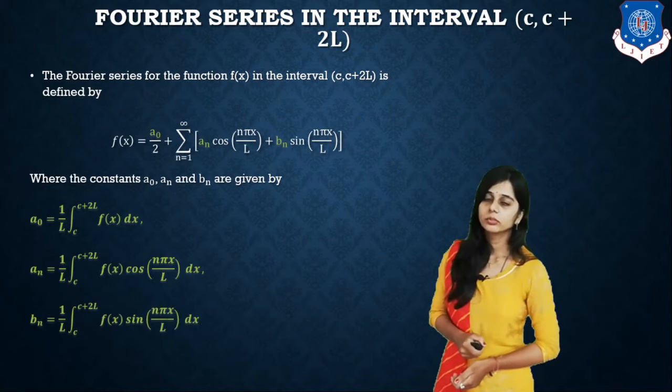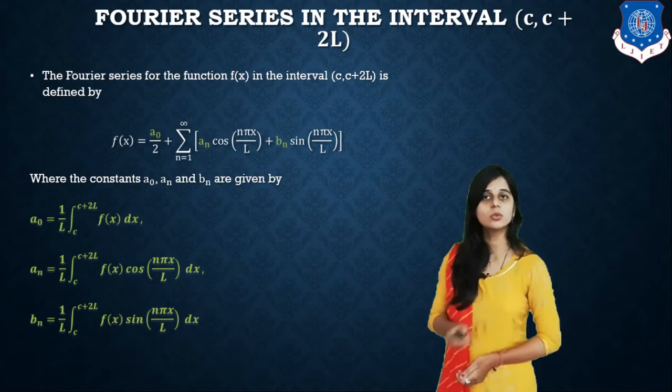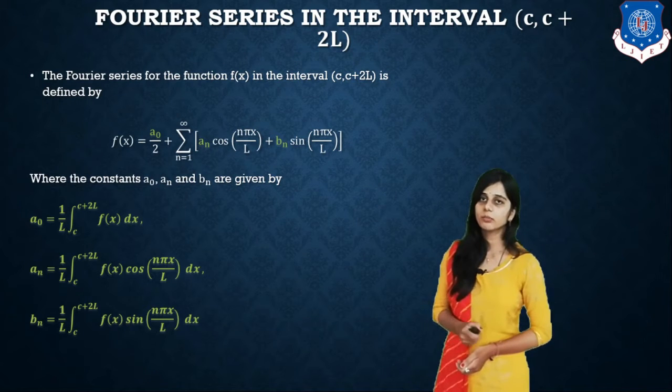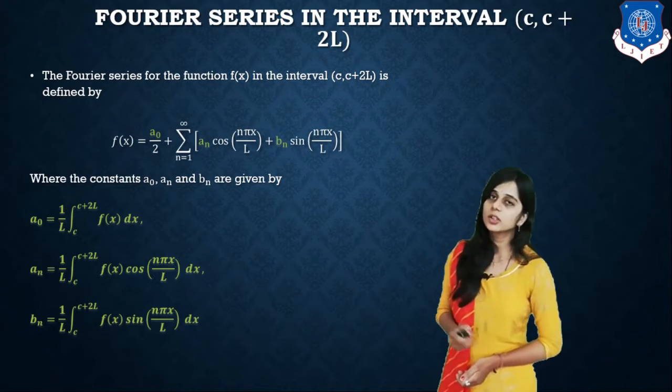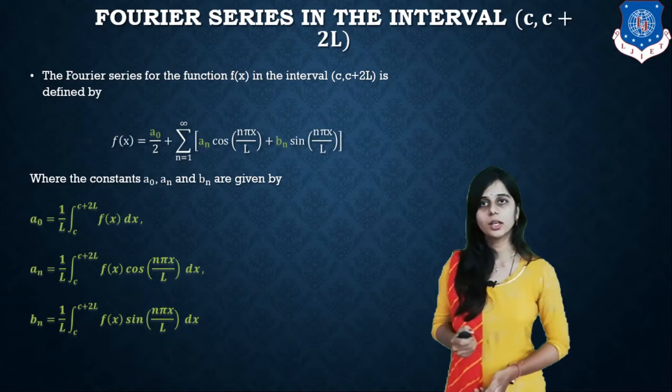For bn, 1 by l integration c to c plus 2l f of x sin n pi x by l dx. So those are the basic formulas of a0, an and bn.